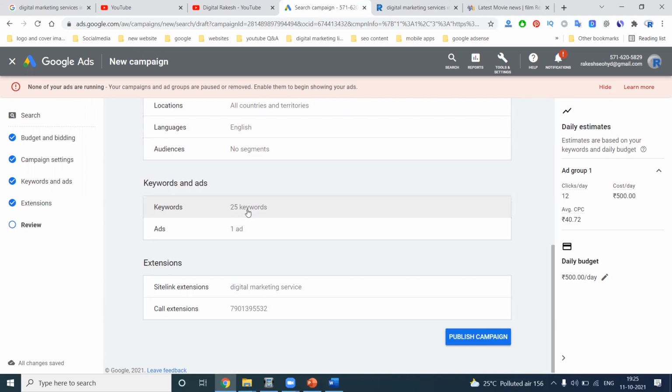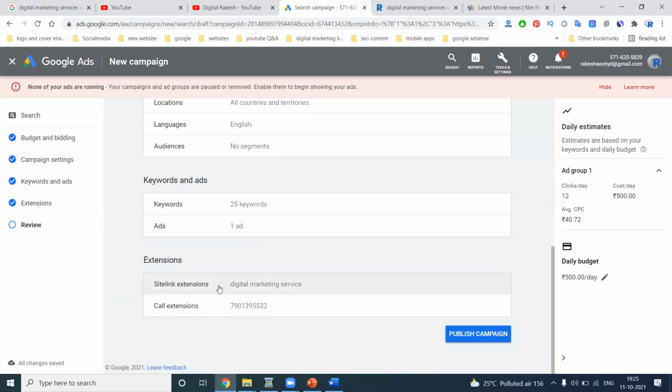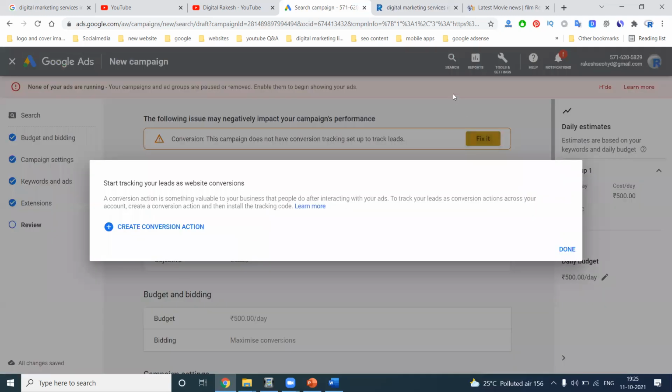Ads, and your ad group. So for each ad campaign, how many ad groups can you create? N number of ad groups can be created in each and every ad campaign. Site link extension and call extension. What is the first thing? Before publishing the campaign, you can fix this one. Create a conversion tracking. What is our conversion? How many leads will we convert? All this we can give through the conversion tracking option.